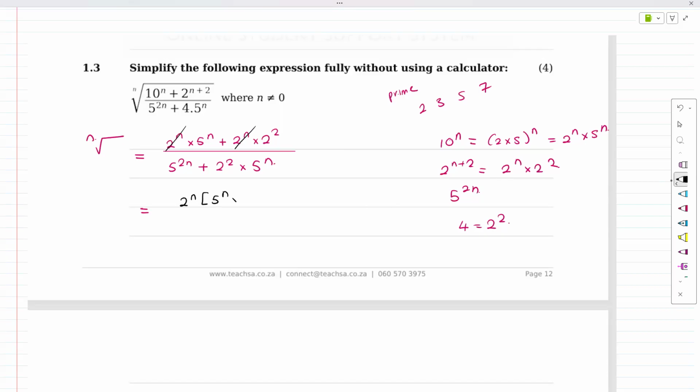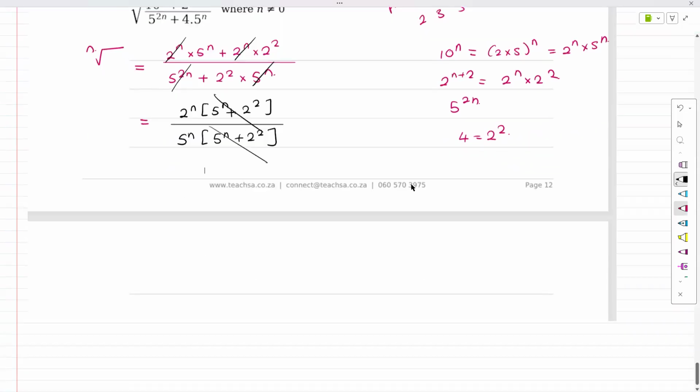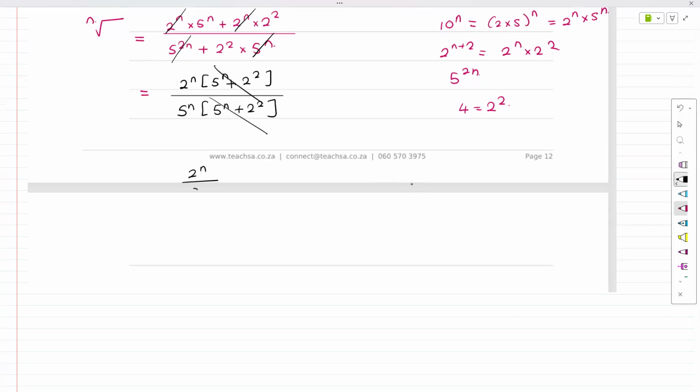And we're left with 5 to the n plus 2 squared. Now on the bottom, let's take out 5 to the n as a common factor. This is not multiplied, this is plus, guys. We'll take out 5 to the n, and we're left with 5 to the n plus 2 to the 2. Right, because I'm taking out one of the n's. Now guys, this cancels out. We can see that it cancels out, right? And we're left with 2 to the n over 5 to the n. Now guys, when we have the exact same power, we can go and say this is 2 over 5 to the power of n.